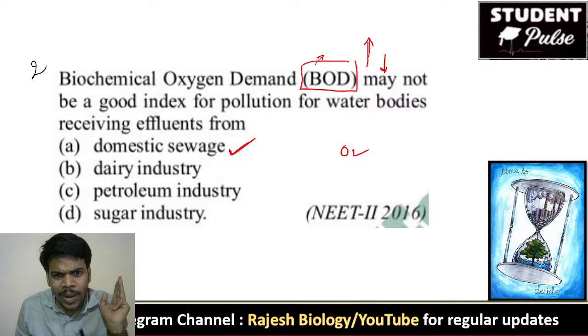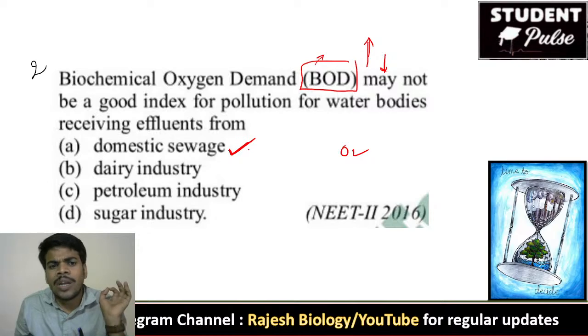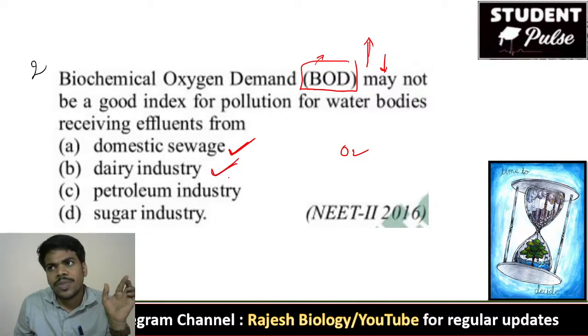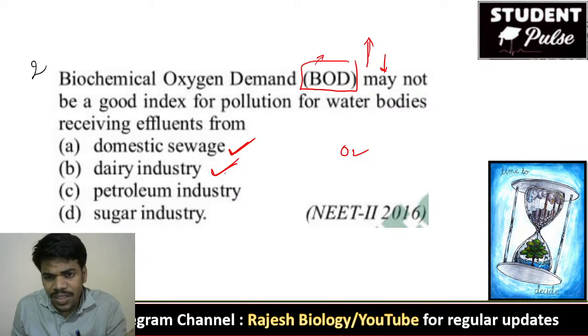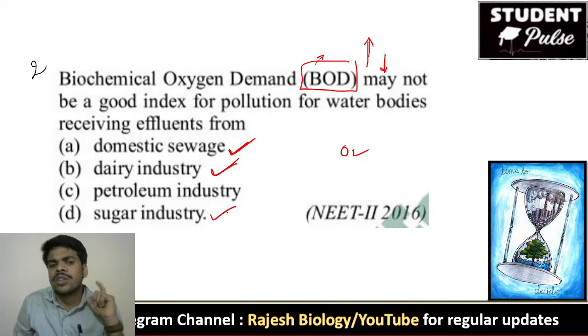To estimate domestic sewage, we can calculate the biological oxygen demand, so it is a good index for domestic sewage. It is a good index for the dairy industry also, because we can easily calculate the biological oxygen demand in dairy industry, in domestic sewage, and in sugar industry also.